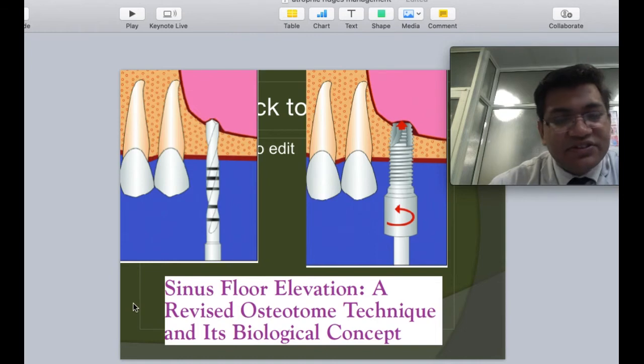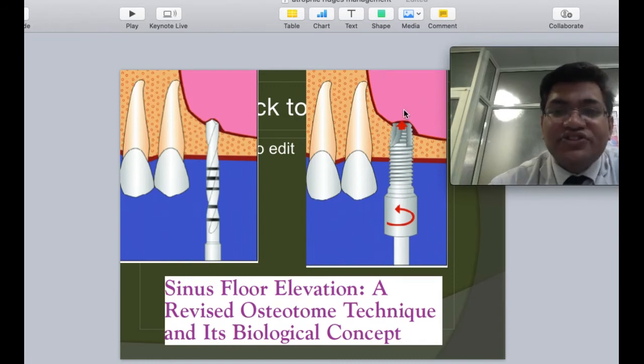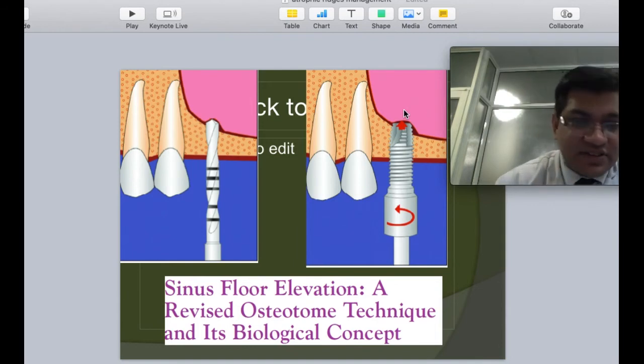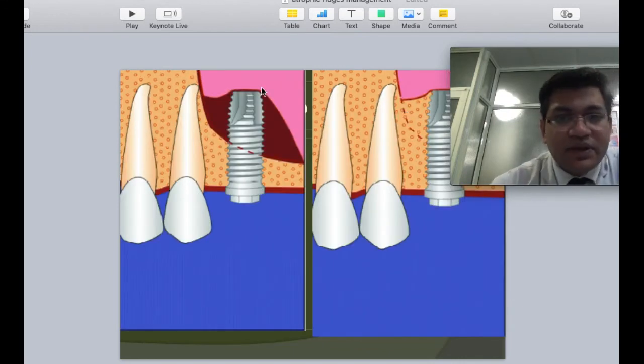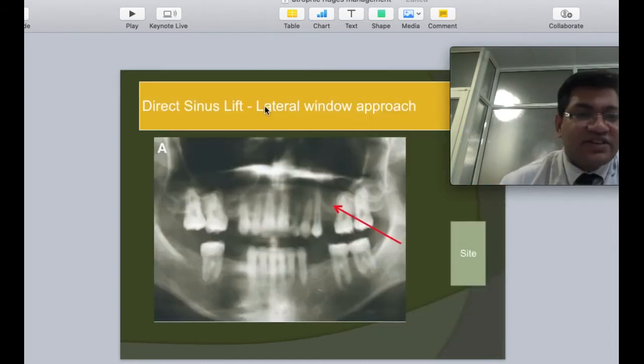There are various newer advances available with regards to non-cutting surgical drills, which are also available with DO. They basically cut only laterally, and when they reach the top, they help us in lifting the sinus without a cutting edge. So these can be used to lift up the cortical floor of the sinus, thereby allowing for placement of the implants. This is how these help us in raising the sinus floor.